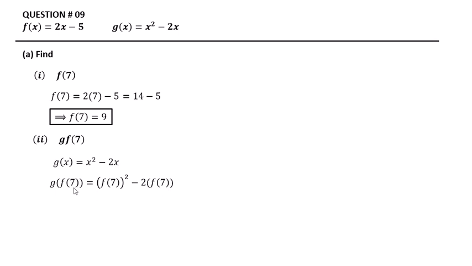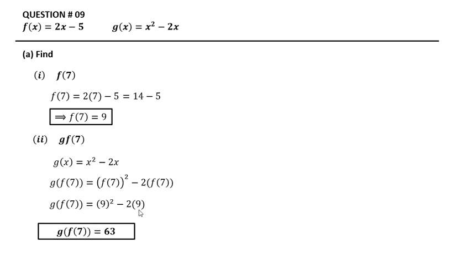We already found f of 7 is equal to 9, so 9 raised to the power 2 minus 2 into 9. So g of f of 7 is equal to 63.